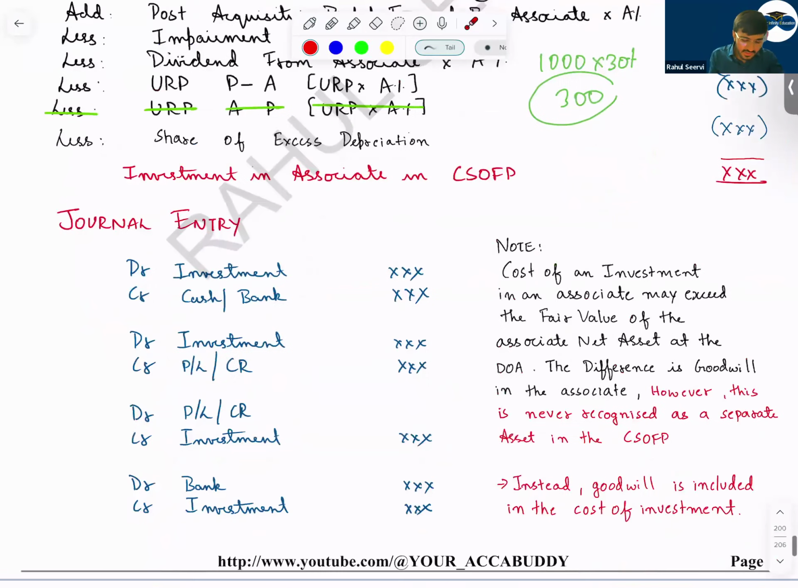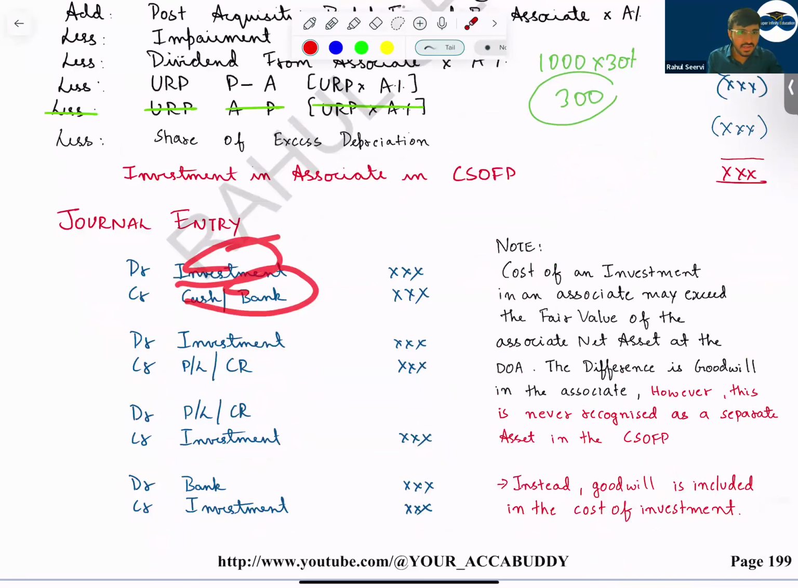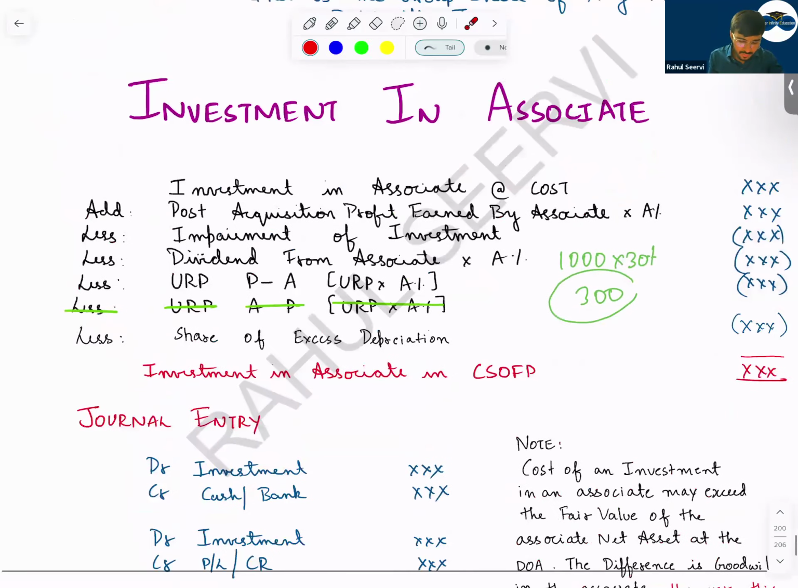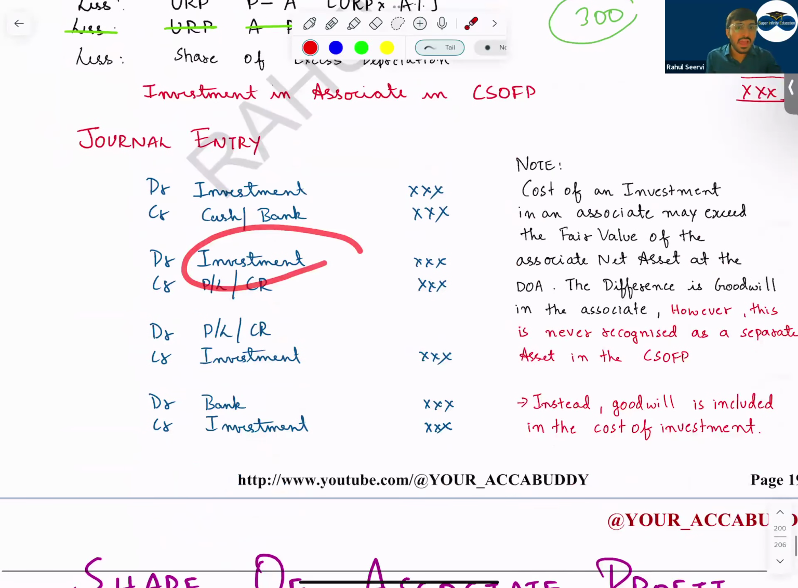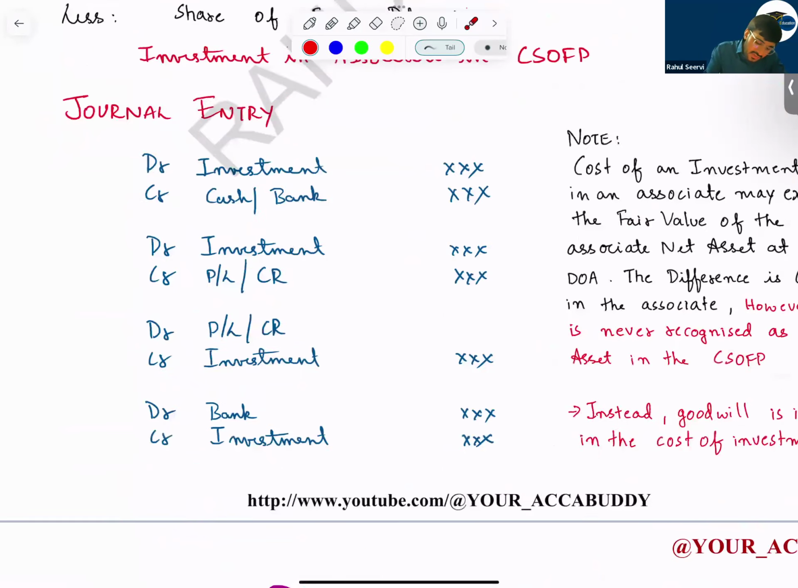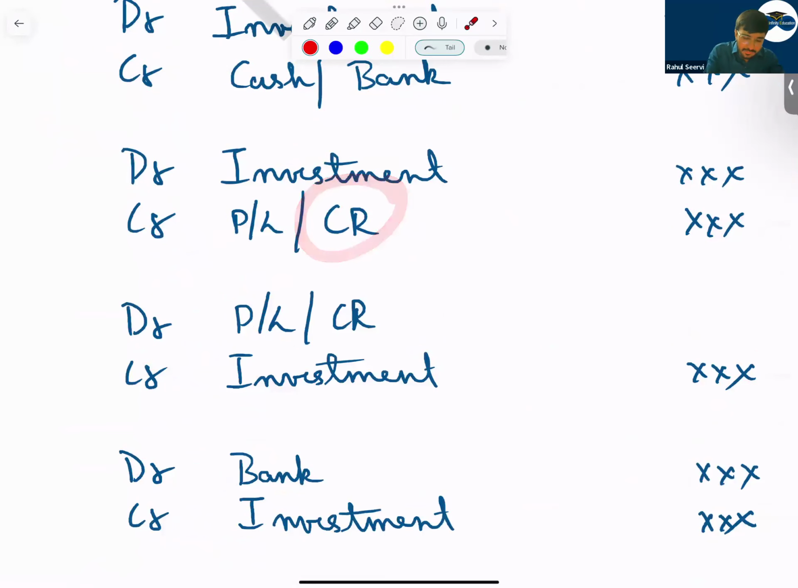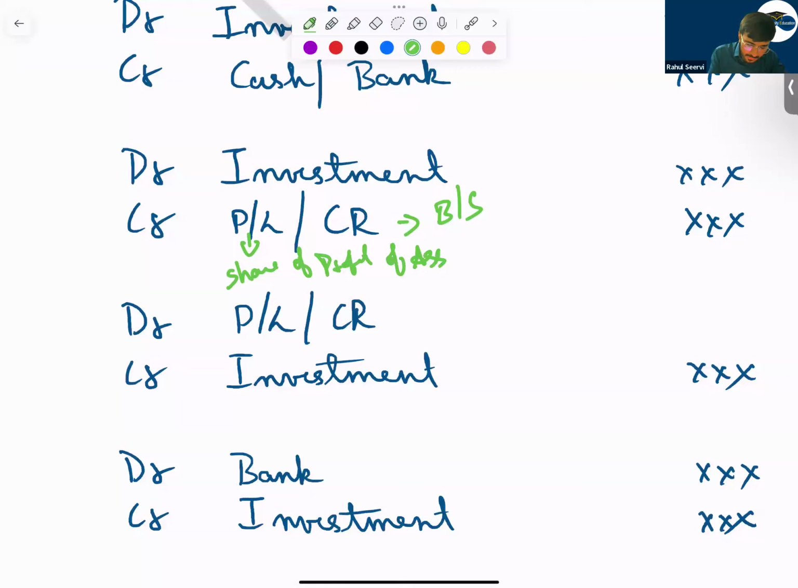So see the journal entry: debit investment, credit cash or bank, cash is going out. Then what about post-acquisition profit? You increase the investment, and this will go to what? Sir, this will go to retained earnings in case of balance sheet. In case of P&L, it will go to share of profit of associate. Understand that.